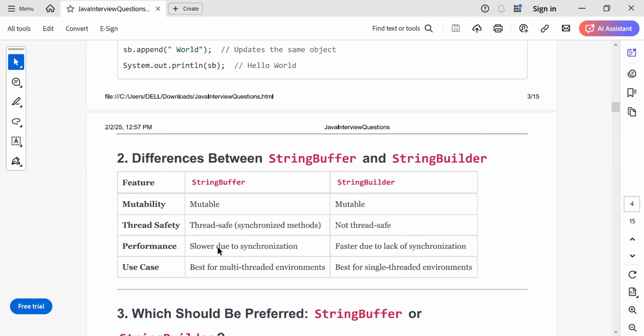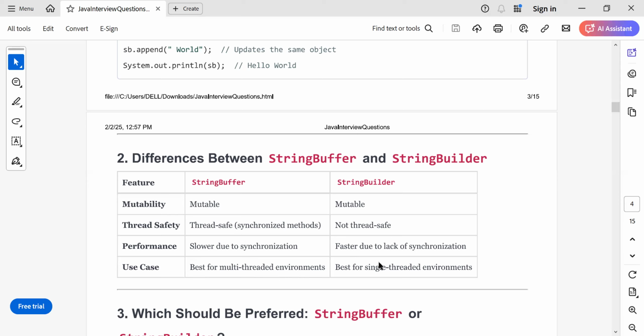As it is thread safe and there is synchronization, string buffer is slower when it comes to performance. String buffer is slower due to synchronization. And string builder is faster because there is no synchronization, as it is not thread safe. What are the use cases for string buffer? String buffer is best for a multi-threaded environment. When there are multiple threads accessing the string, you can go for string buffer.